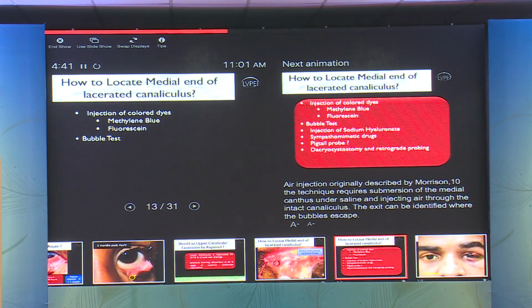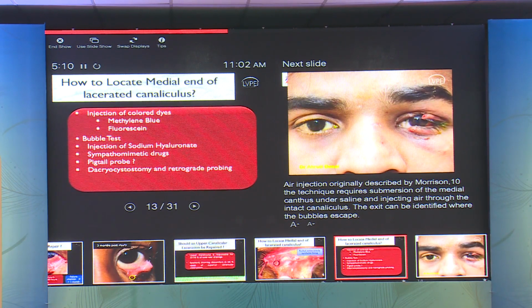To locate the medial end of the canaliculus, we can also use injection of colored dyes like methylene blue or fluorescein. Bubble test has also been reported long back in literature, wherein there's pooling of saline in the medial canthus and air injected through the normal canaliculus. The location where the air comes out from would probably help you locate where the medial lacerated end of the canaliculus lies. The other methods include injection of sodium hyaluronate, which can be stained with fluorescein as well, and usage of opposite punctum and opposite canaliculus is mentioned in literature.